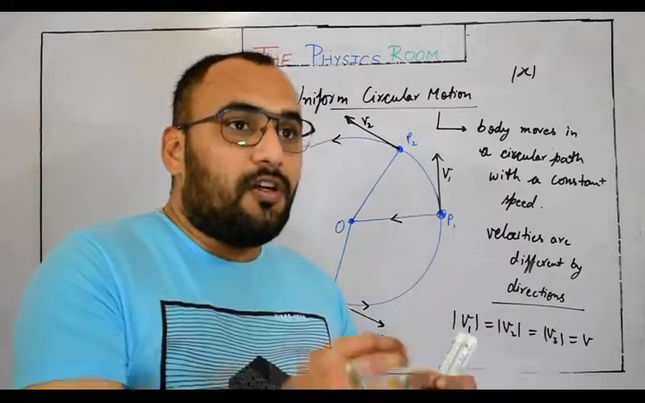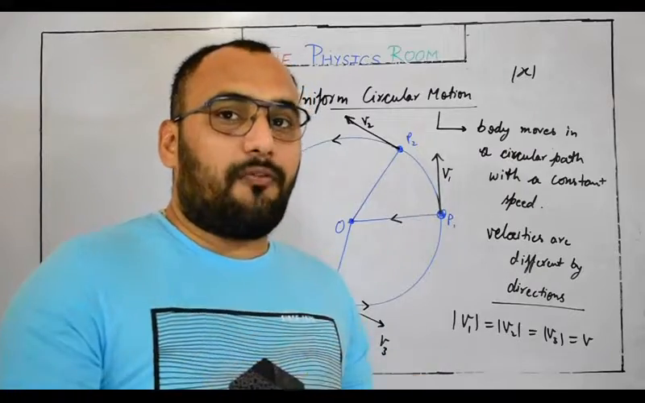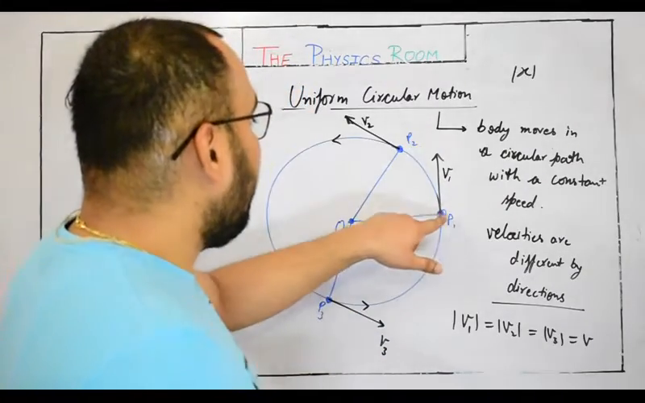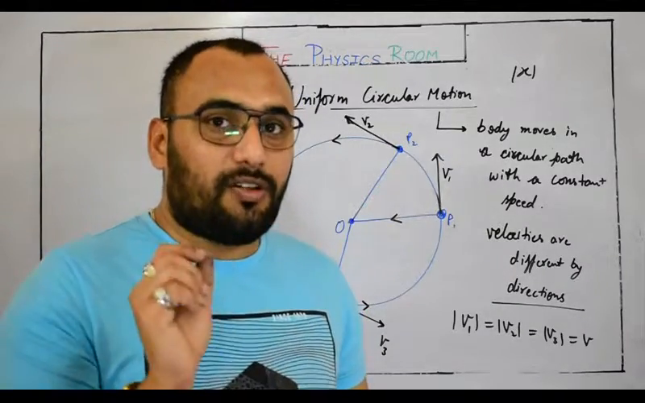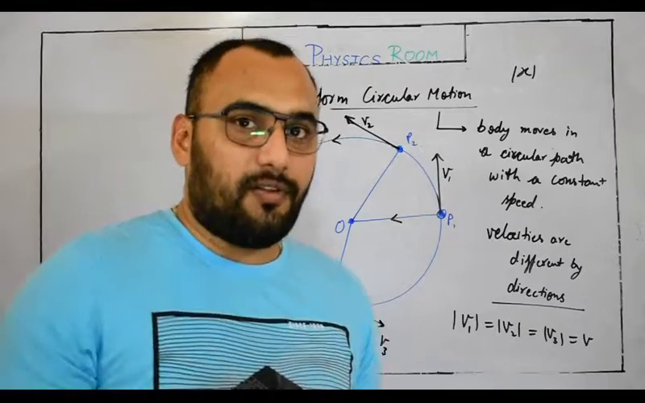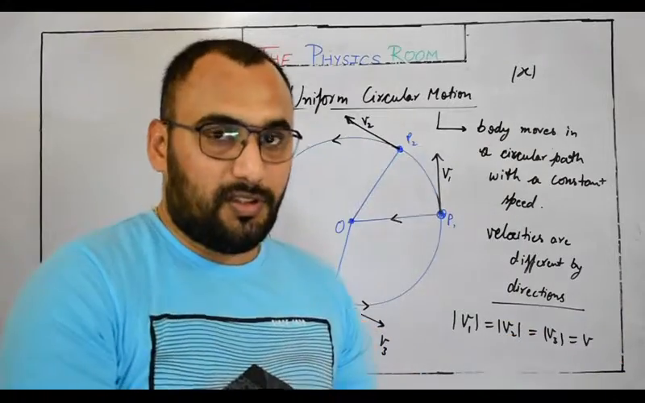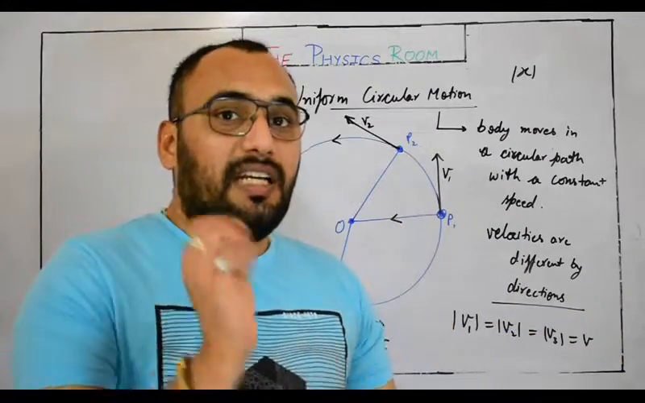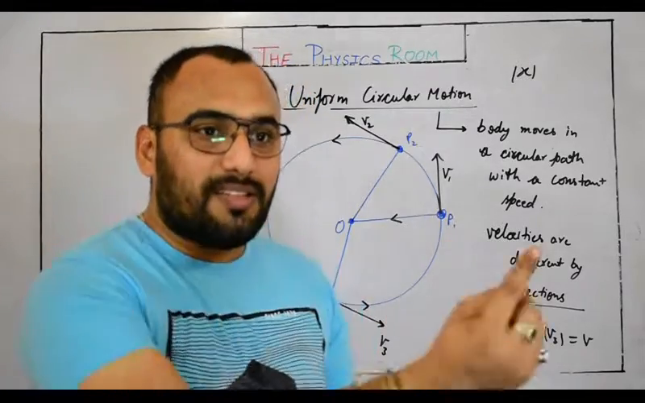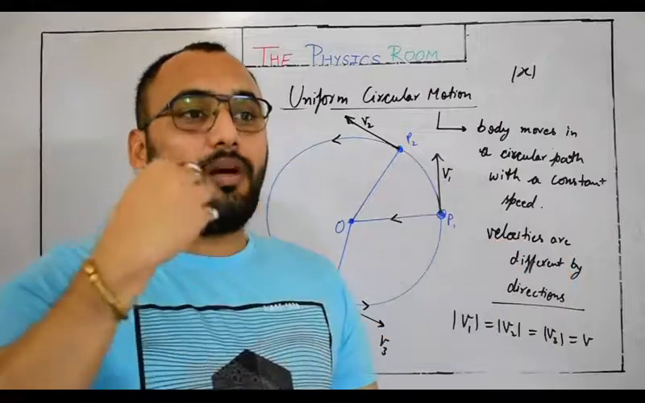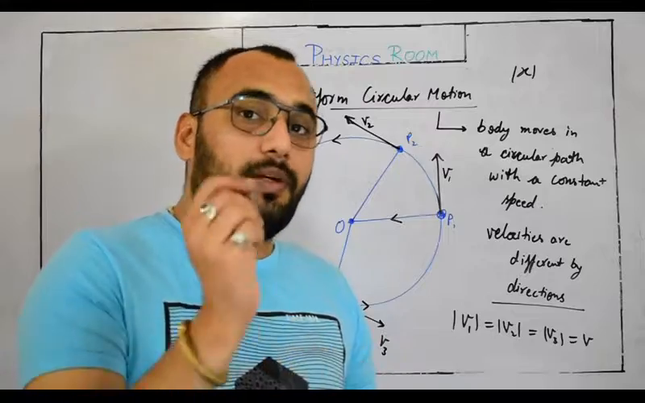Each and every force which is responsible for causing the circular motion will be called a centripetal force if it is directed towards the center of the circular path. Please pay attention to this: centripetal force is not a force in itself. You will never find a different type of force called centripetal force. No, it is a category of force. Each and every force which is causing circular motion by directing towards the center of the circular path will be known as centripetal force.